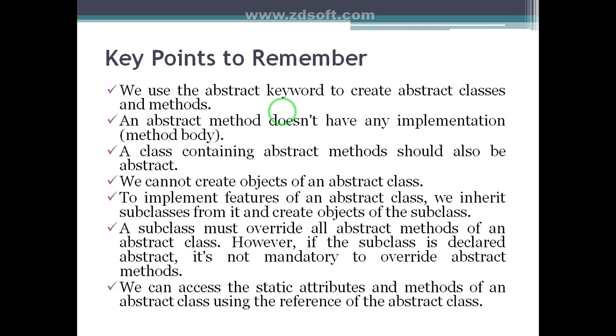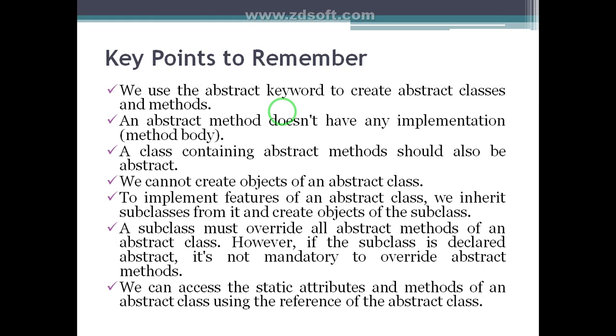So to summarize all the things about the abstract class, the key points to remember are as follows. We use the abstract keyword to create abstract classes and methods. An abstract method does not have any implementation or method body. A class containing an abstract method should also be abstract. We cannot create an object of an abstract class.